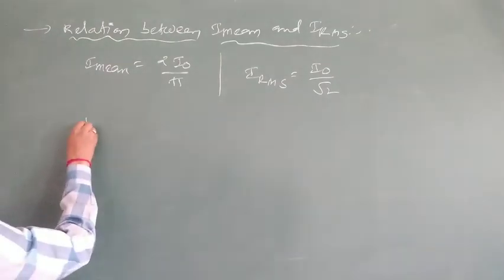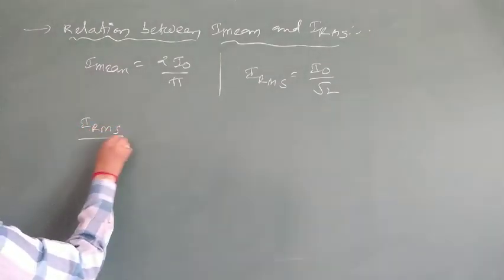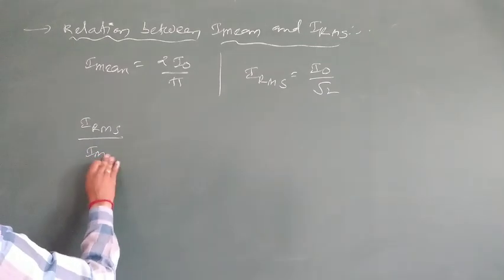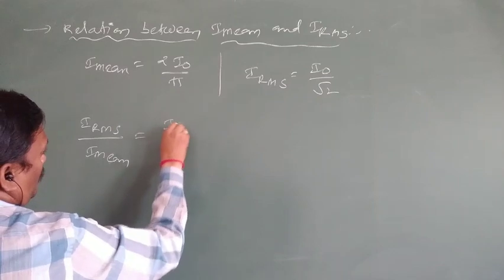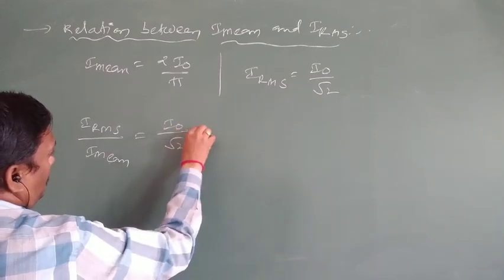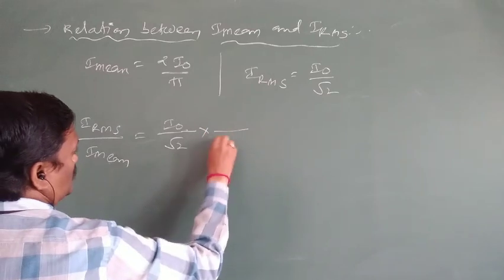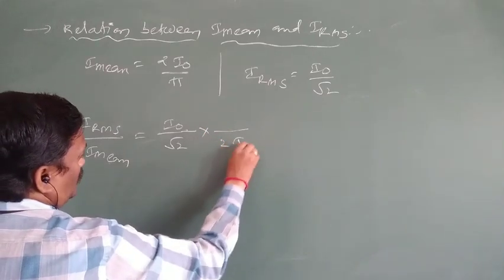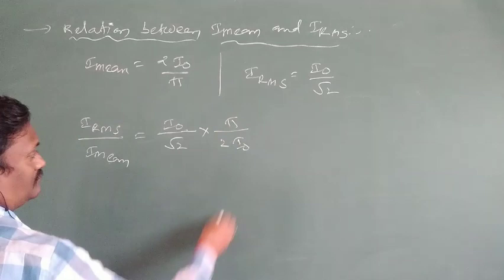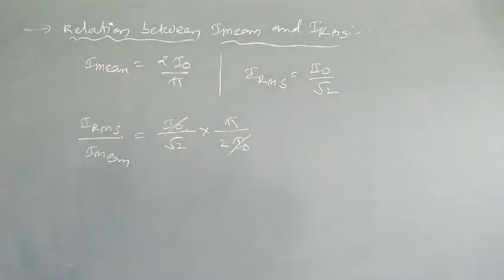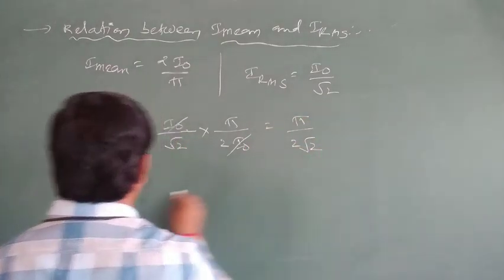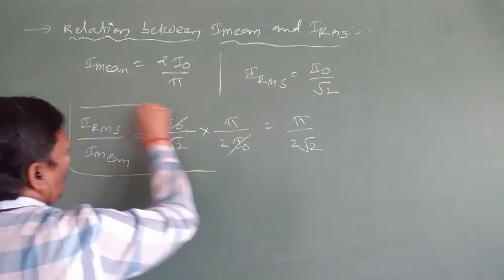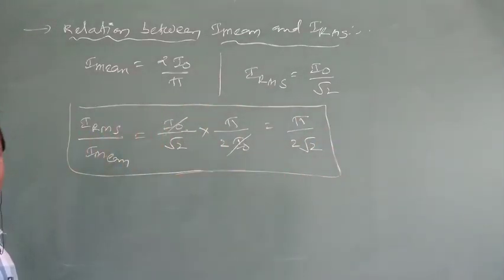Now find the ratio of RMS current to mean current: I naught by root 2 divided by 2 I naught by pi. I naught cancels, so the ratio of RMS current to mean current is pi by 2.